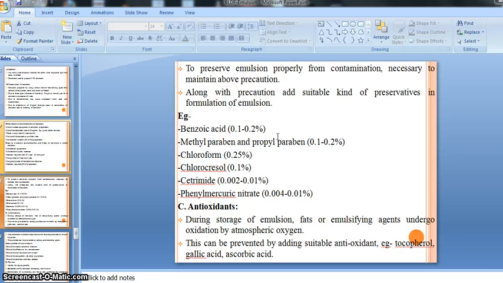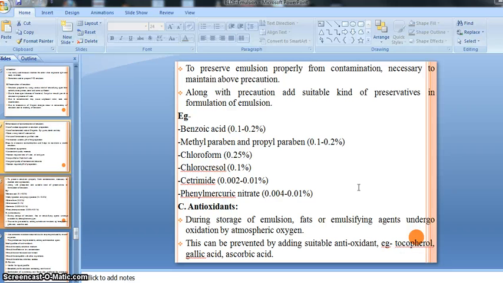If our preparation comes in contact with atmospheric oxygen, that time the oxidation may occur, and this oxidation does not occur during the formulation, right? It occurs during the storage of our preparation. Why is oxidation happening? Because our emulsions are prepared with various kinds of fat and emulsifying agent, that is naturally occurring emulsifying agent, and these are very prone to growth of bacteria, as well as very prone to oxidation in the presence of oxygen.